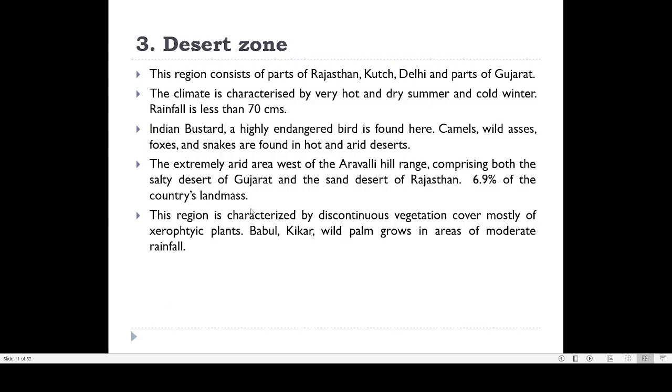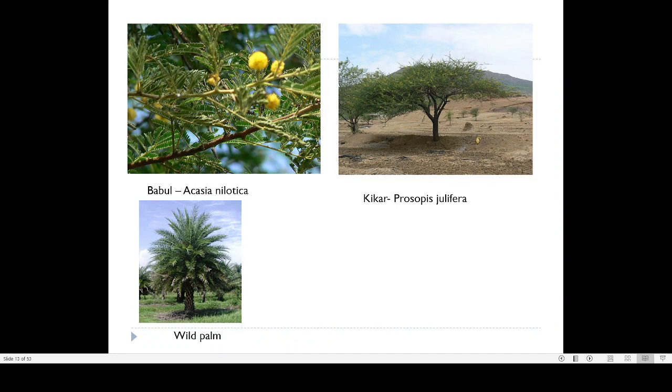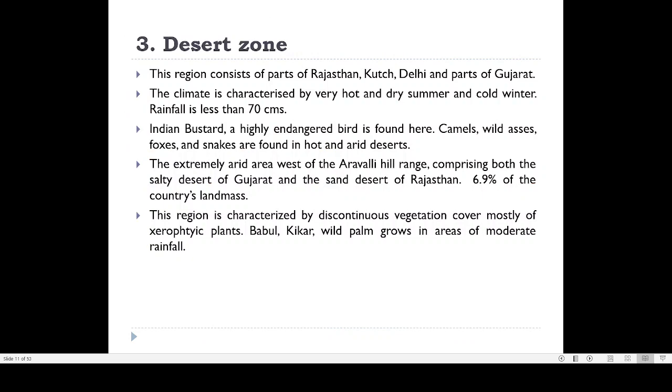One important peculiarity of the desert region is that it is characterized by xerophytic plants. The plants that we are finding in the desert can live with minimum water. That is the peculiarity of xerophytic plants. If you go to the Tamil Nadu area, many of the areas in Tamil Nadu are in a rain shadow region, and they also show this type of vegetation. Xerophytic plants are common here. You might have studied about xerophytic plants in botany. So these are the types of plants that we are finding in the desert zone.